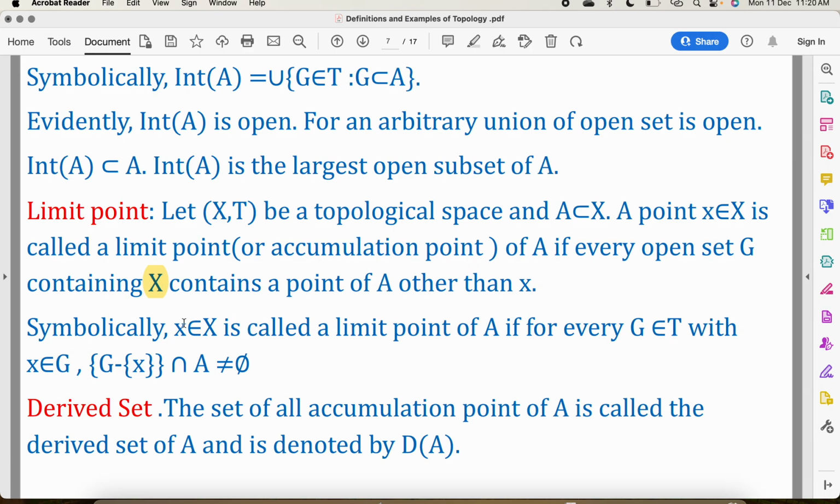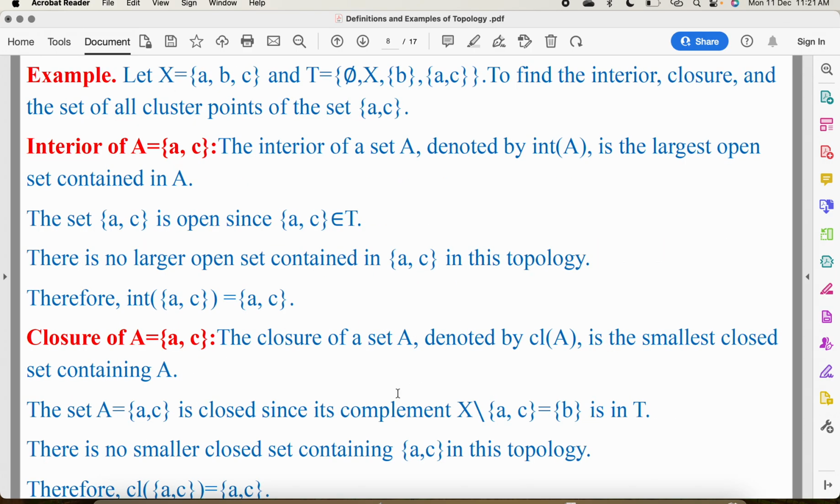So for x to be a limit point, we should have an open set in T with the condition that x belongs to this open set and the intersection of G minus x with A should not be empty. And the set of all limit points of A is called the derived set of A, and we denote it by dA. A limit point is also called an accumulation point.